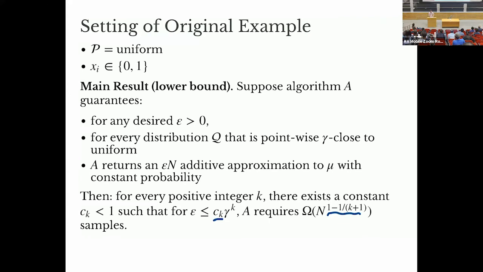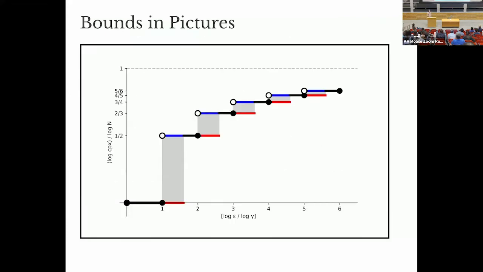So I want to look at a picture of what this looks like. So this is the sample complexity. On the horizontal axis, I have log epsilon over gamma. And again, I think it's instructive to think of gamma as being a fixed constant, something that we don't have any control over, and epsilon is our variable, something that we want to control. And then on the vertical axis, I have the power of n in our sample complexity. So the red lines are the lower bound, the blue lines are the upper bound, and the black lines are where the lower and upper bounds match exactly.